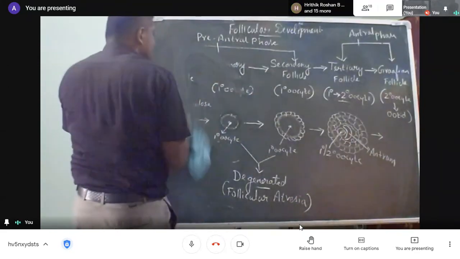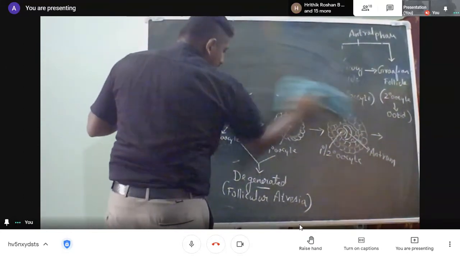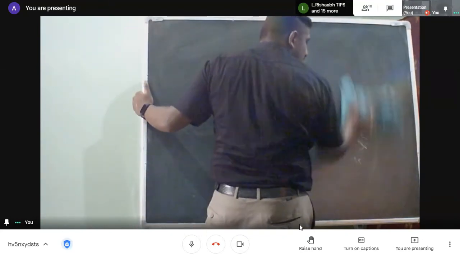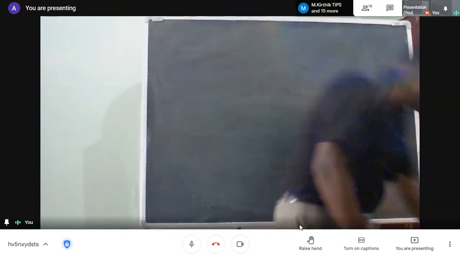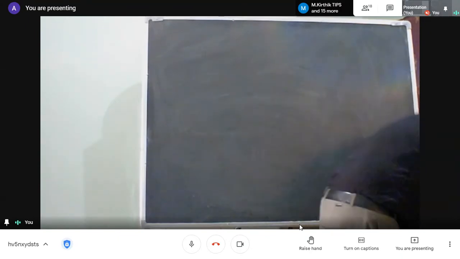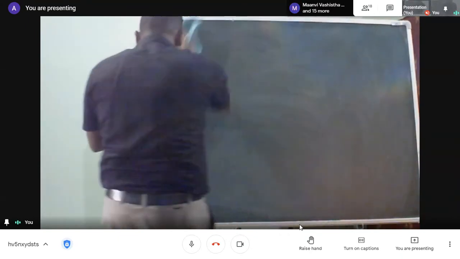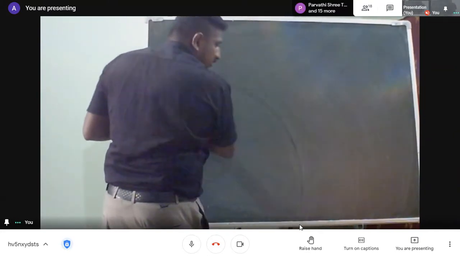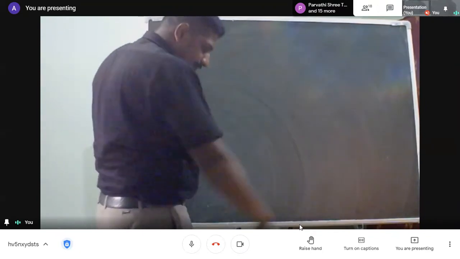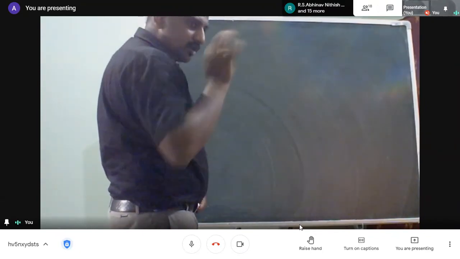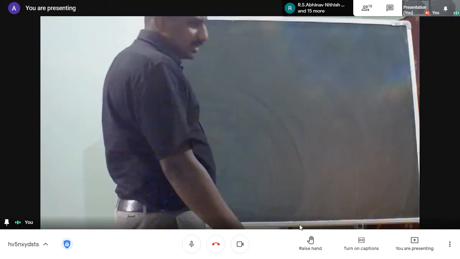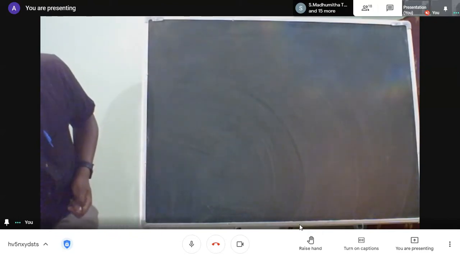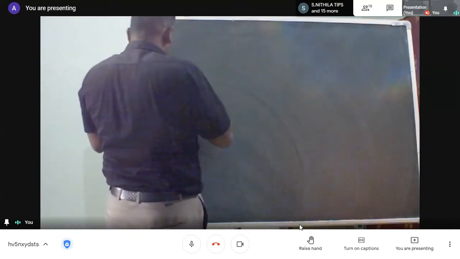Why I'm saying Graafian follicle structure is because you should know that it is not an ovum, because the oocyte is arrested at meiosis 2. So meiosis 2 has to get completed, and only when meiosis 2 is completed do we get an ovum. So only at the time of fertilization does the oocyte transform into an ovum. Therefore, the secondary oocyte alone is released from the Graafian follicle. Now we'll go for the next concept, the structure of the Graafian follicle.